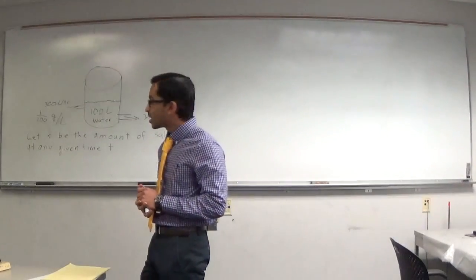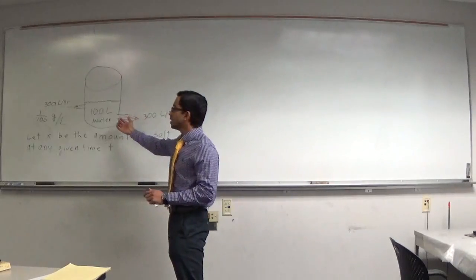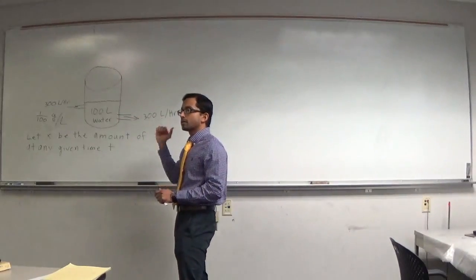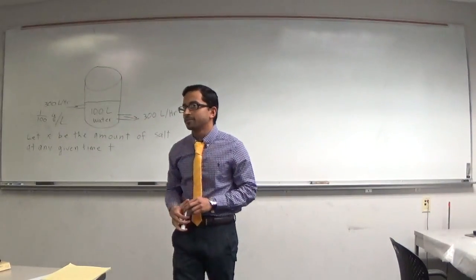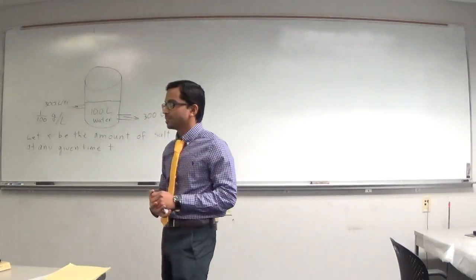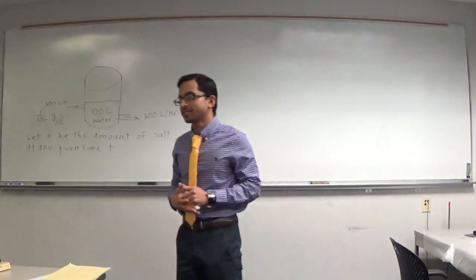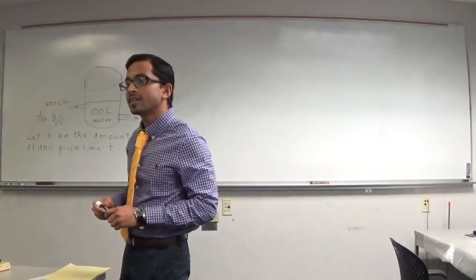What do we think is going to be the concentration of salt in the mixture that's coming out, as a function of the time? It doesn't have to be explicitly a function of time. It's going to be x over the total amount of water.